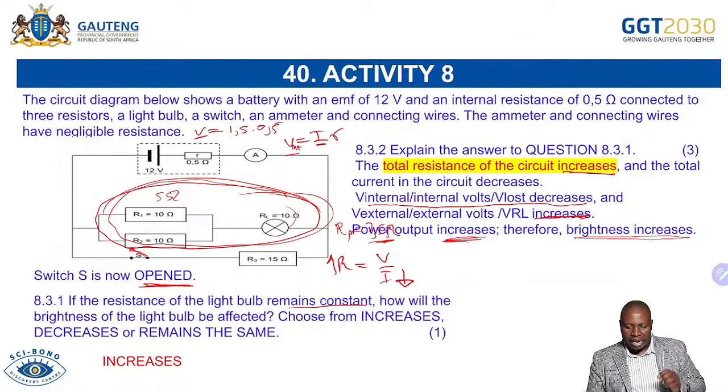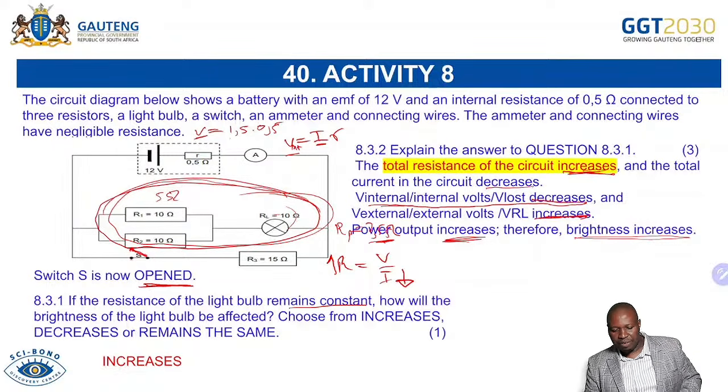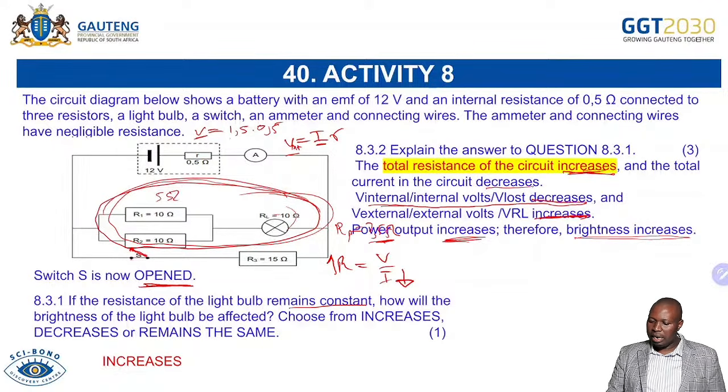So I hope you have the understanding of this type of question to say, okay, when we open switch S, we are increasing the total resistance outside here. And when we increase the total resistance here, as we are saying, the total current will decrease. When the total current decreases, the V internal decreases, and then the V external will increase, and then the power output will increase as well. Hence, the brightness will increase because we have more V that is coming out.